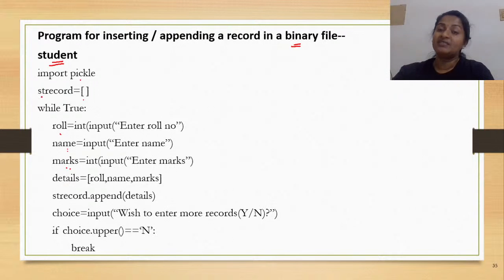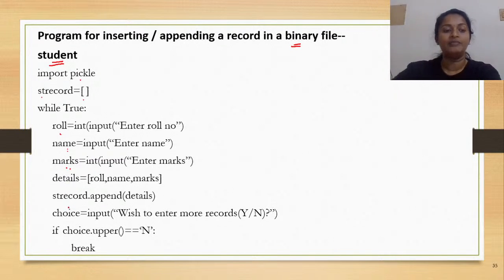Now that I have an empty list here, I am trying to append. What happens? st_record.append(d). So this is how you use the append method. Okay, so whichever content you need to append would be passed as the argument, and the object, the list, would be the nested list.